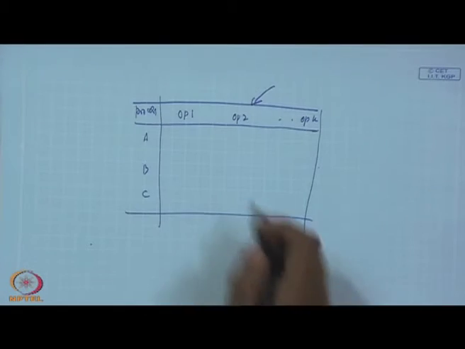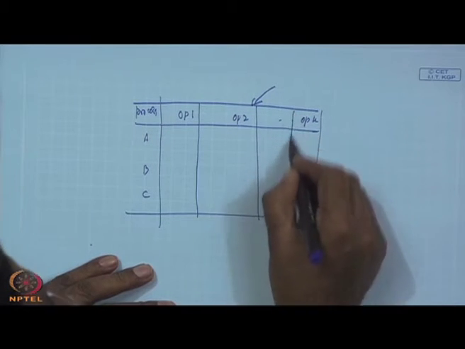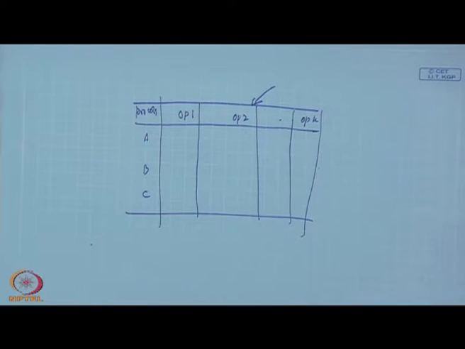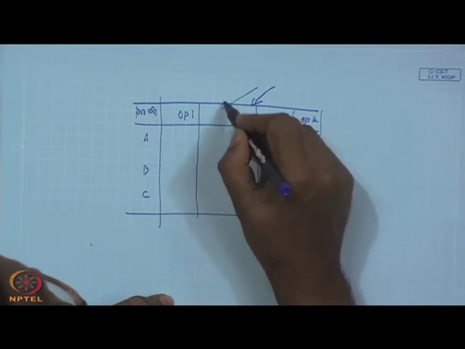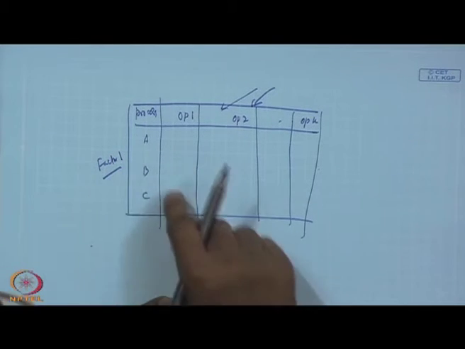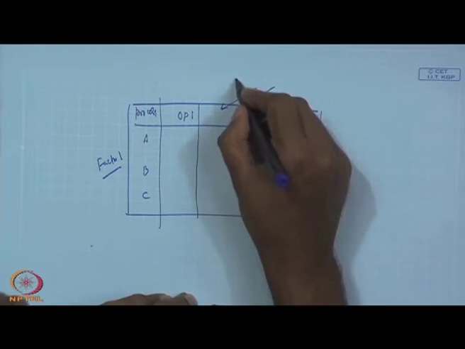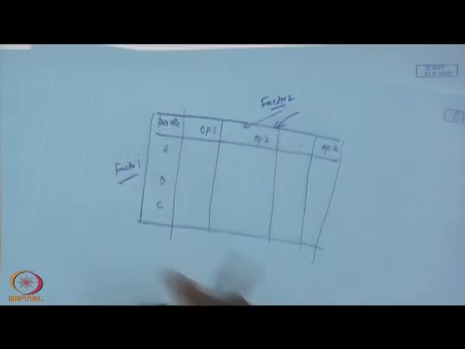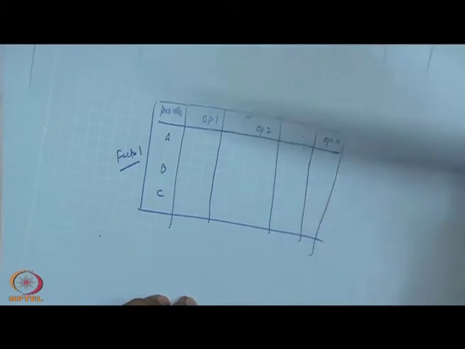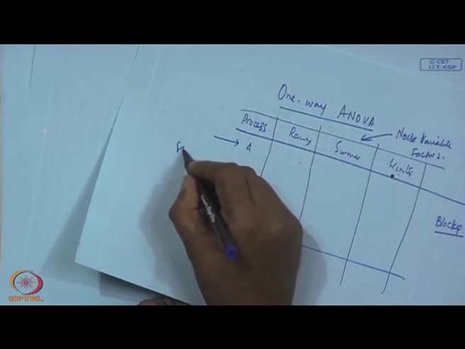It may so happen that you have control over the operators. Depending on the situation you may change the operator, you give the operator to different machines where he may be fit. In that case, this process is one factor which controls the quality of the product produced, and operator is another factor, that is factor 2. Even here we can say noise variable, this is factor 2 and process is factor 1.